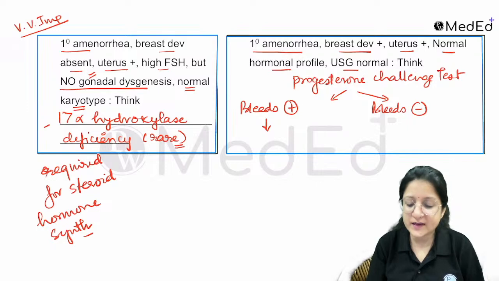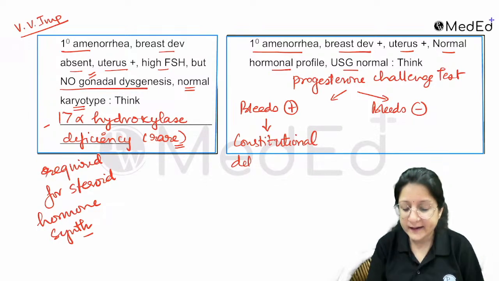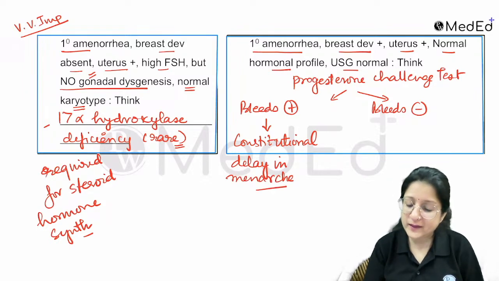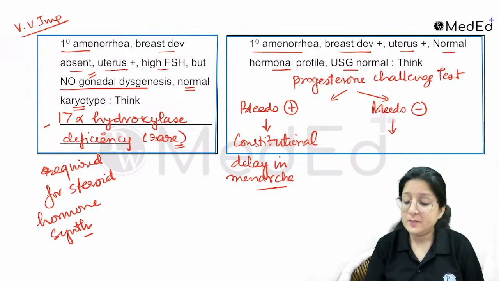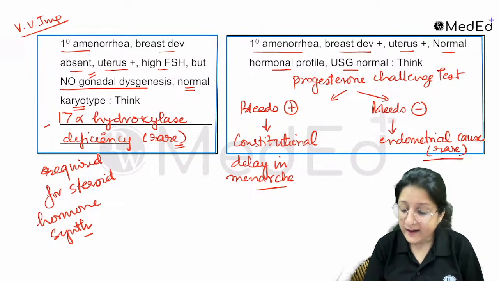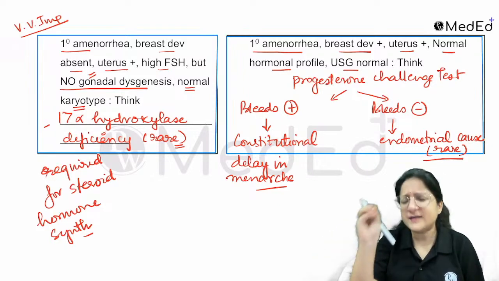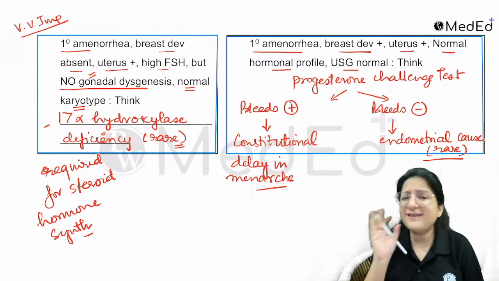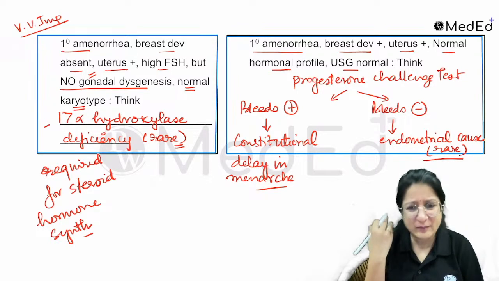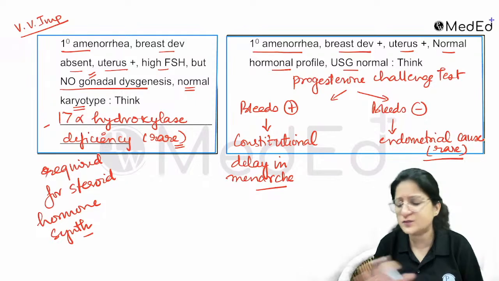If bleeding is present, that means maybe there is a constitutional delay in menarche. Nothing was wrong, just a constitutional delay. And if the bleeding is absent, then you think about a problem with the endometrium, which is again rare, like endometrial receptor deficiency. Yes, the endometrium could be the possible cause, but no need to go into that long list.